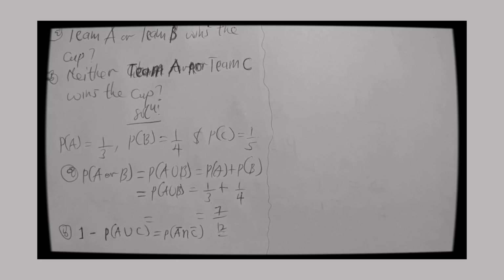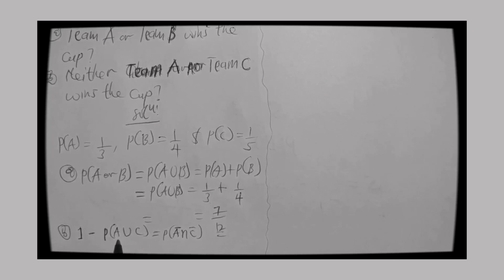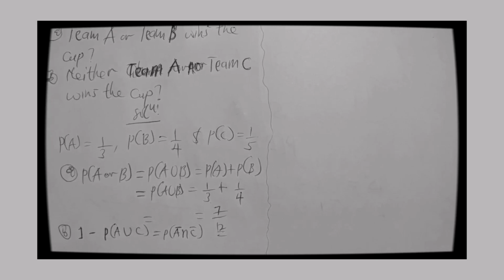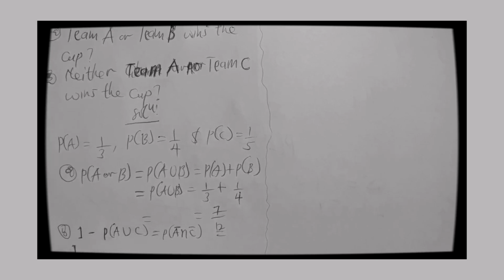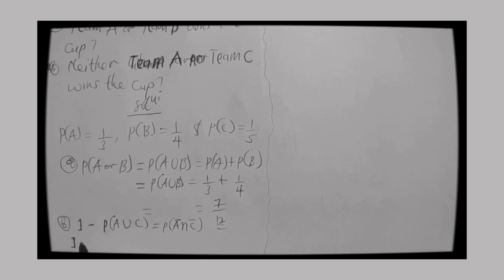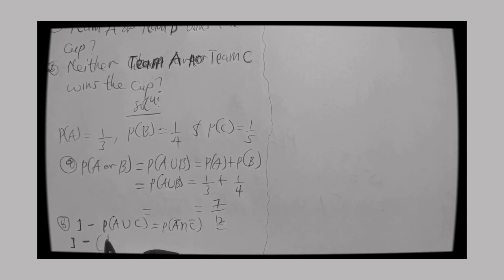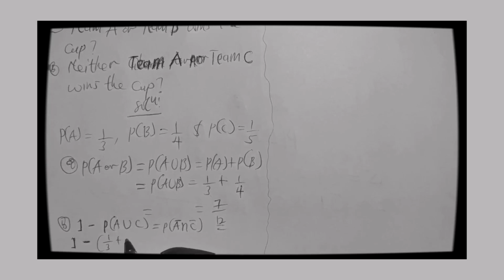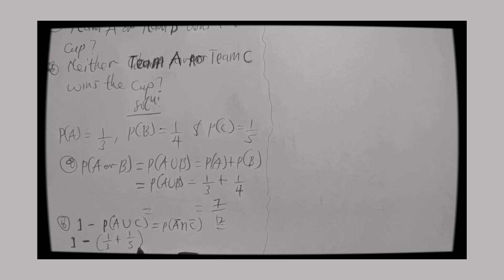Okay, so if they don't win, then we take into account the probability that they should have won if the two of them win. And since they are mutually exclusive and two of them cannot win at the same time, it becomes an "or", and you're going to add. So here it becomes 1 minus the probability of A winning, which is 1/3, plus the probability of C winning, which is 1/5.